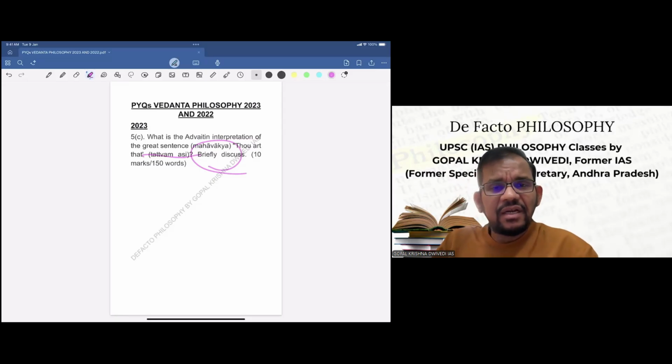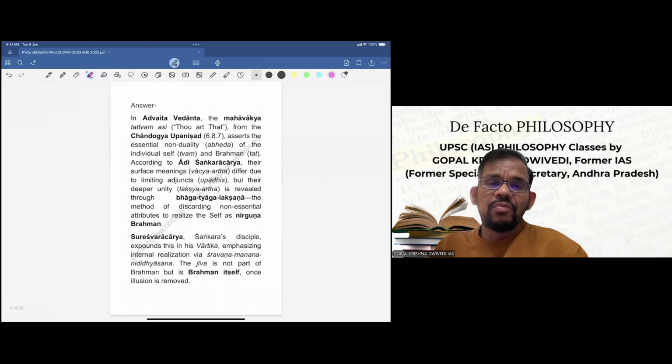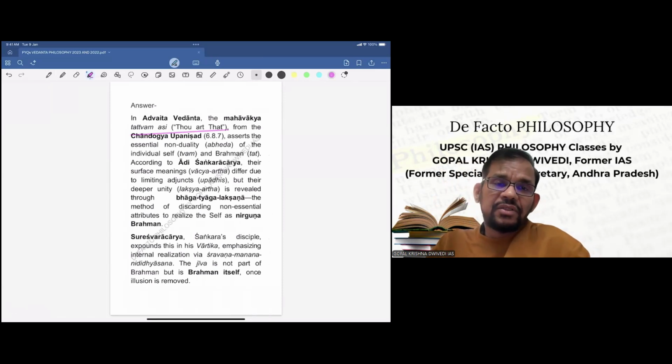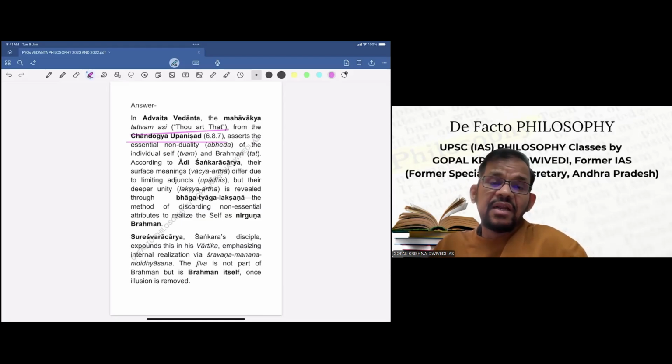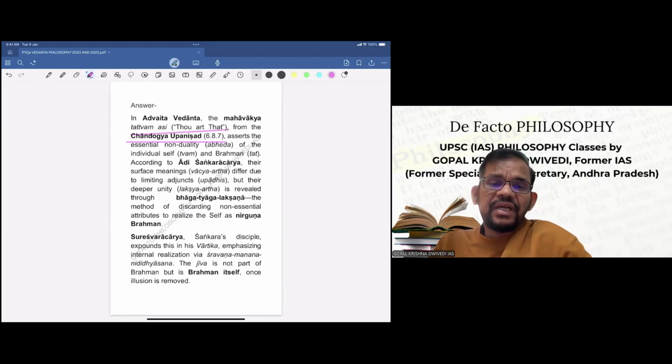Basically, discussion, again I'm repeating, means you give the exposition and then also critically evaluate that. So now let us see what the answer will be as far as Tattvamasi is concerned. In Advaita Vedanta, the Mahavakya Tattvamasi, that is 'thou art that', from the Chandogya Upanishad, asserts the essential non-duality of individual and Brahma. So this is the meaning of this sentence basically.